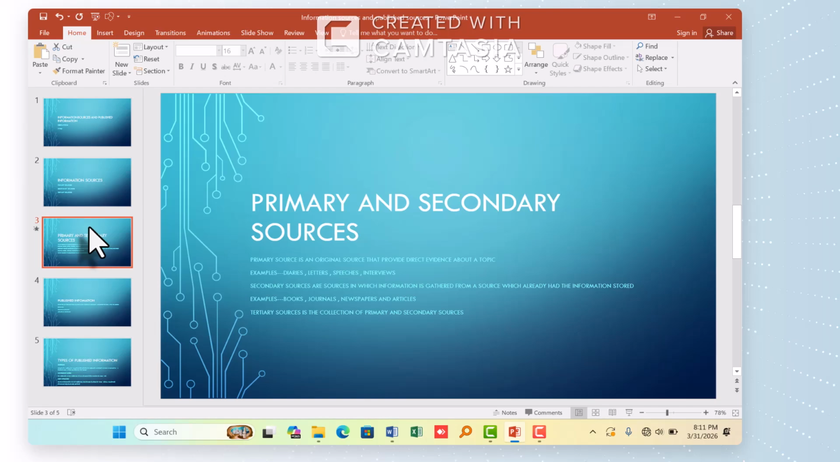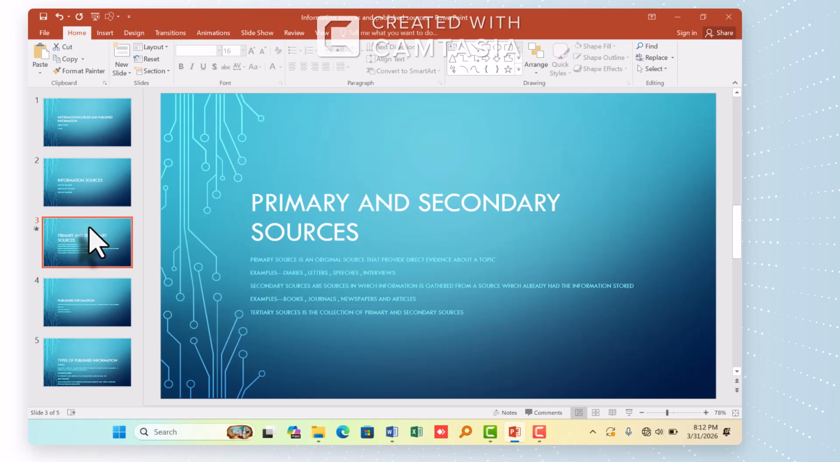We also see the secondary sources. These are the sources in which information is gathered from a source which already had the information stored. So this is where someone finds information, for example, in books which were written sometime by some people, or in newspapers which was already written by someone. And we have examples where we find the secondary information.